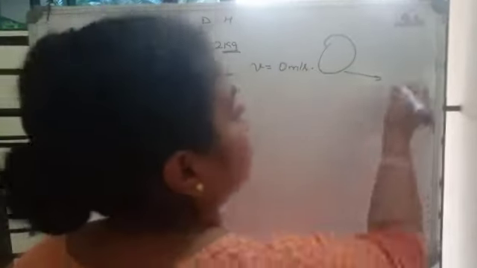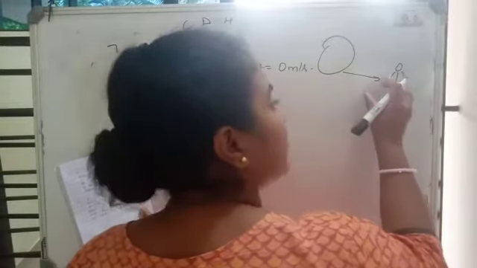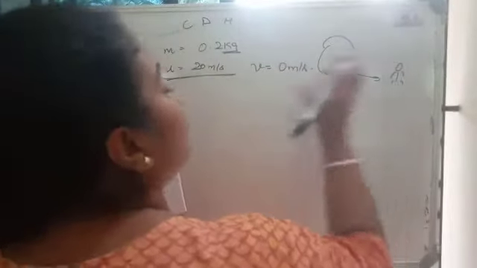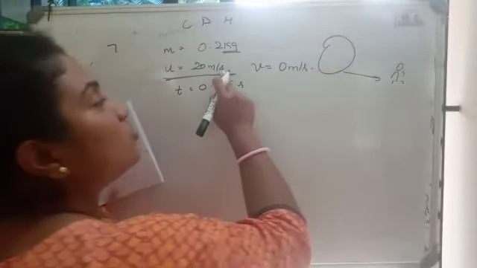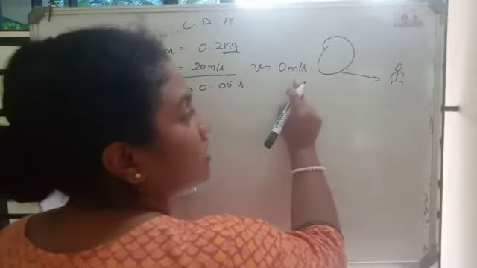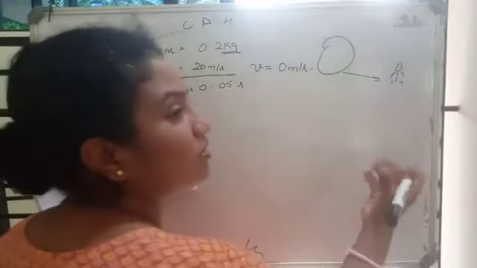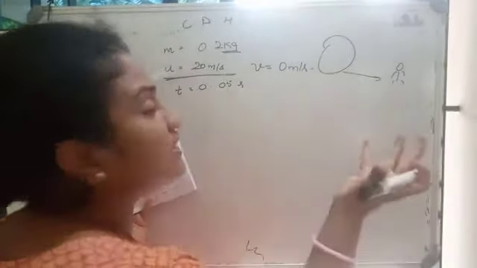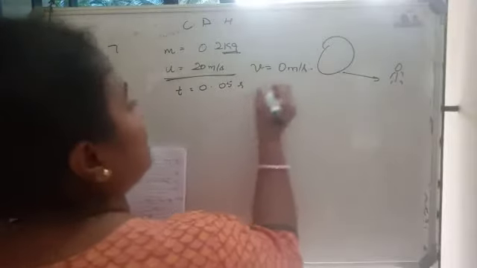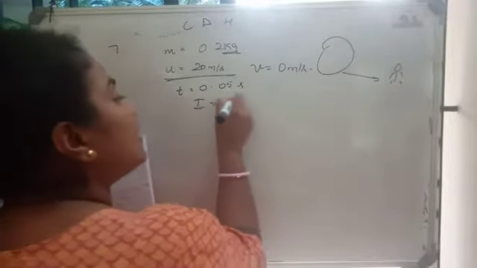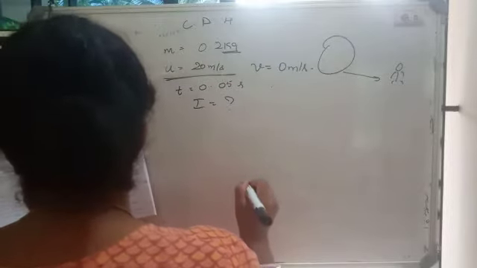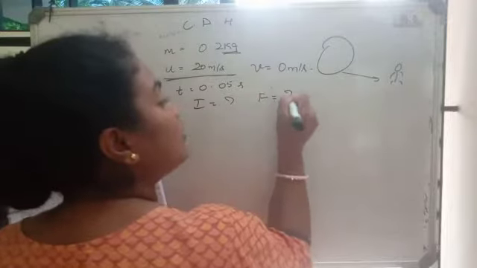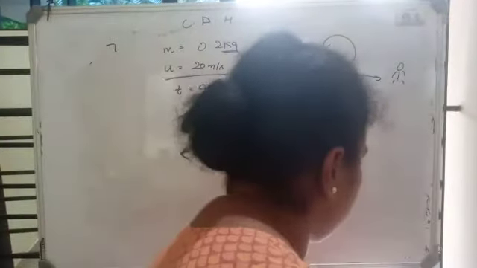By a fielder. So there is a fielder standing over here. He will catch the ball. He brings the ball to rest in a time of 0.05 seconds. In this time, he brings the ball, which is moving with the velocity of 20 meters per second, to 0 meters per second. He catches it. What do you mean he brings it to rest? He catches that ball. Calculate the impulse. So we are asked to calculate the impulse, and the average force applied by him. You also have to calculate the average force applied by him.